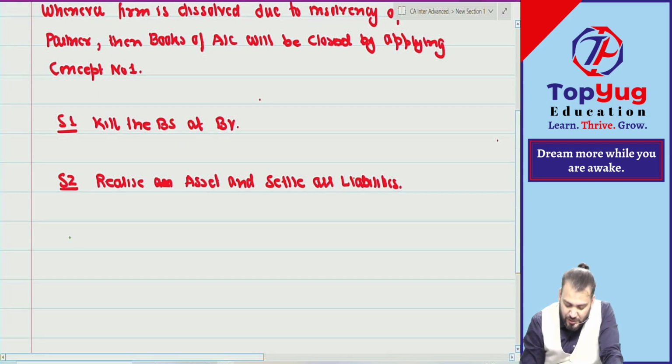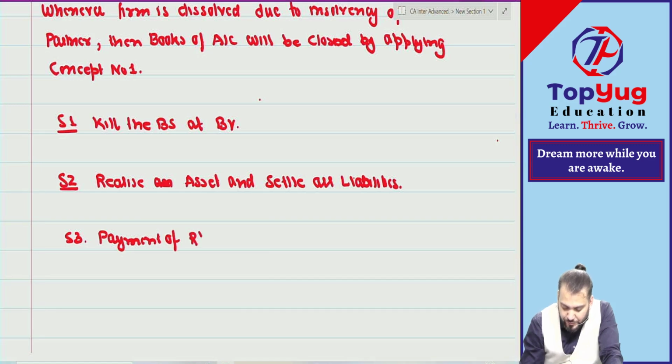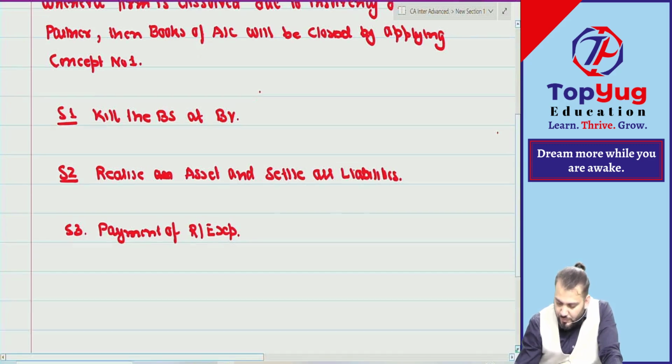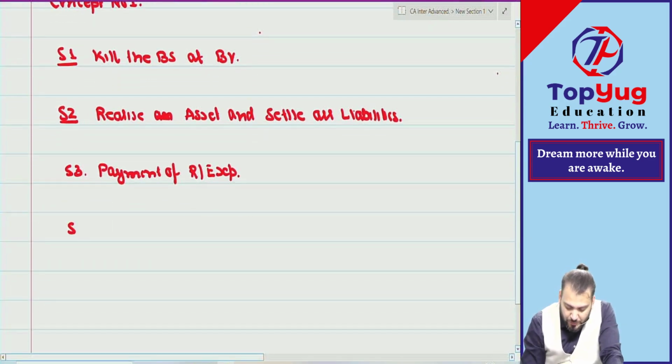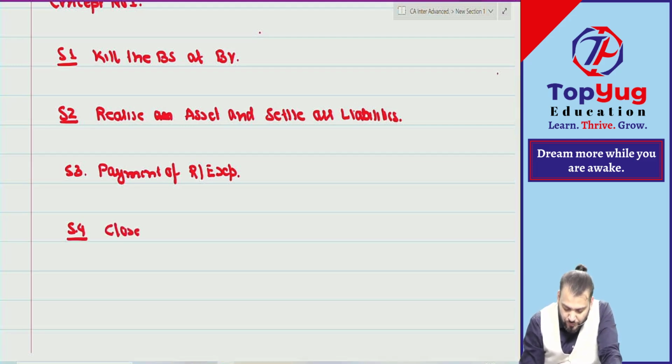Then step number 3 will be payment of realization expenses. Then step number 4 will be close the realization account.